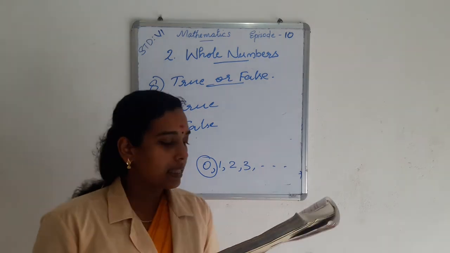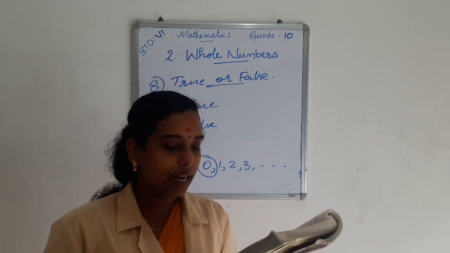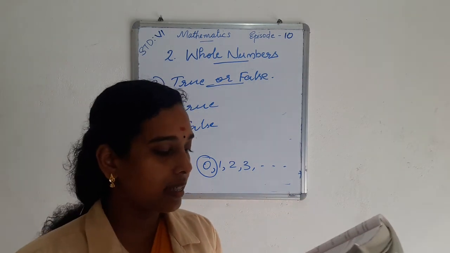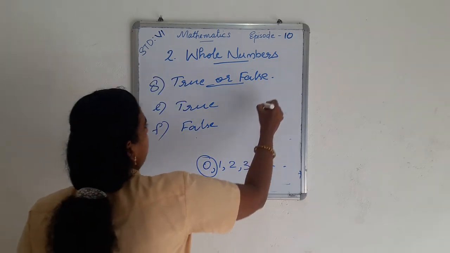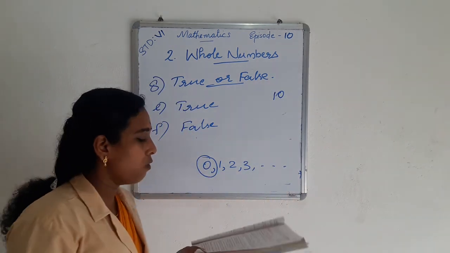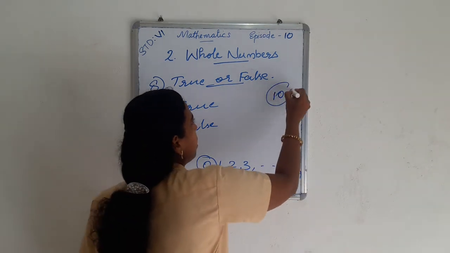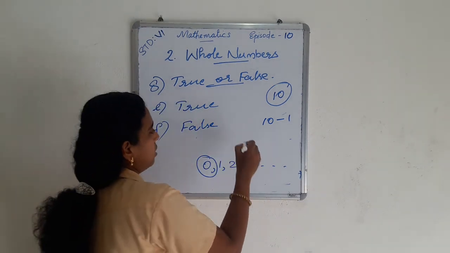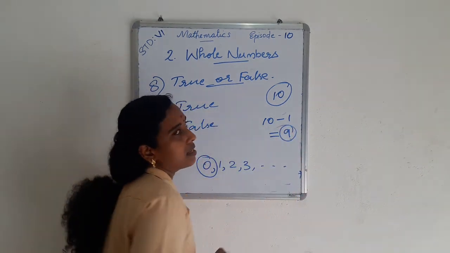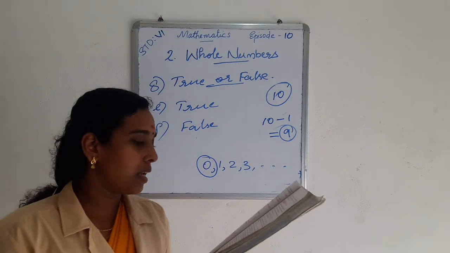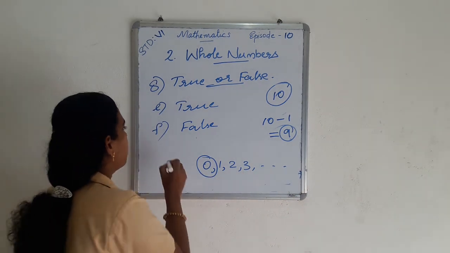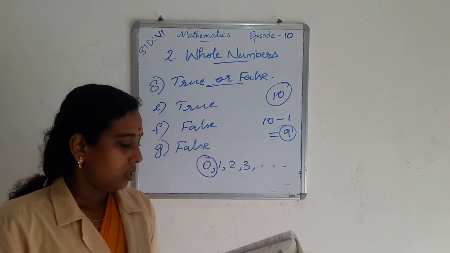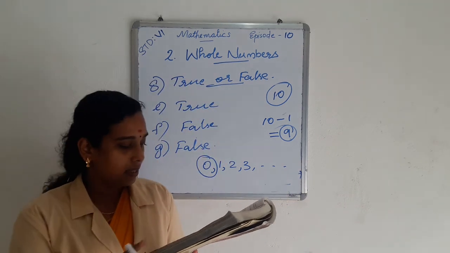statement G: the predecessor of a 2-digit number is never a single-digit number. It is false. If we take a 2-digit number, that is 10, then we subtract 1 from 10 to find the predecessor of 10. Then we get 9. 9 is a single-digit number. So the statement G is false.